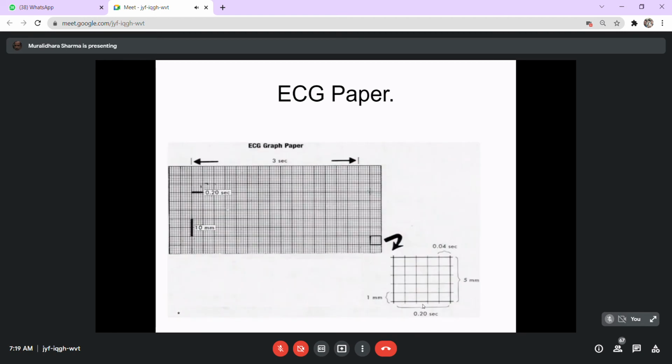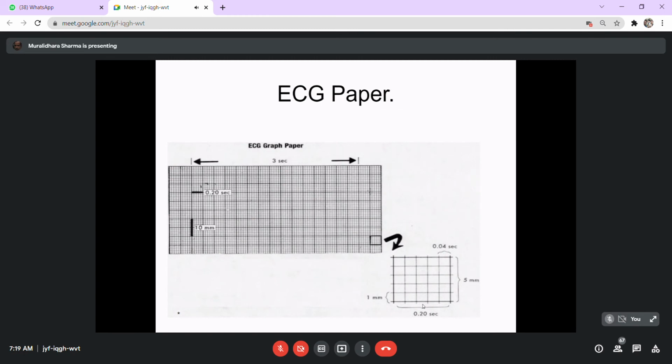Now, to have this kind of standardization, the ECG is conventionally recorded on a graph paper. Historically, if you go into the history of the electrical activity of the heart and its recording, there were many differences in these approaches.